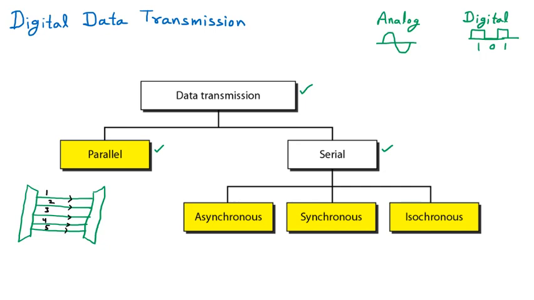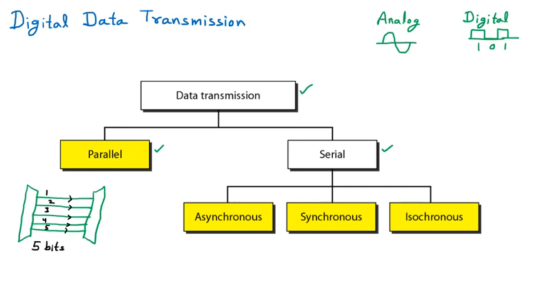Now assume that one line can send 1 bit of data. How much data can I send at the same time? 5 bits can be sent at the same time. So this is called parallel transmission. Parallel transmission means there are parallel lines. If I have to send 5 bits, then I need 5 lines. If I have to send 15 bits, then I need 15 lines, assuming one line sends 1 bit.